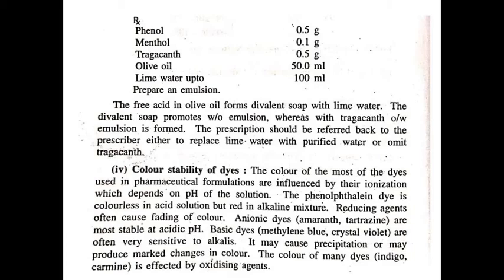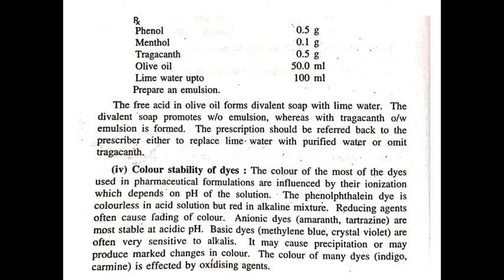Anionic dyes are most stable at acidic pH. Next example, basic dyes are very sensitive to alkalis. It may cause precipitation or may produce changes in color. Next example, the color of many dyes is affected by oxidizing agents.